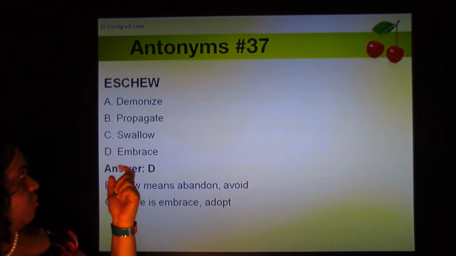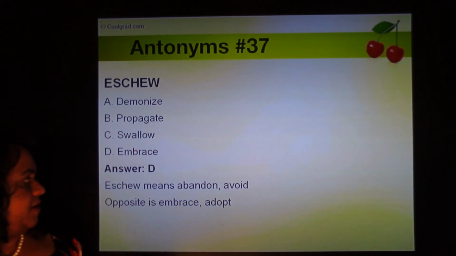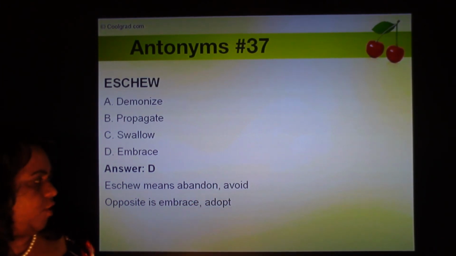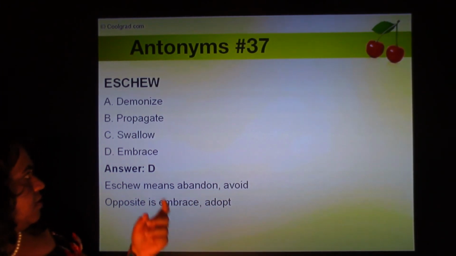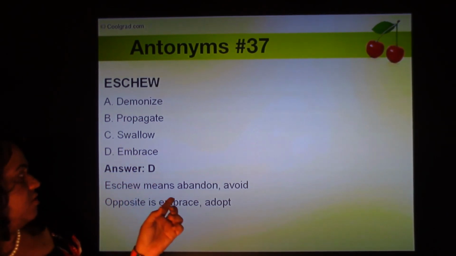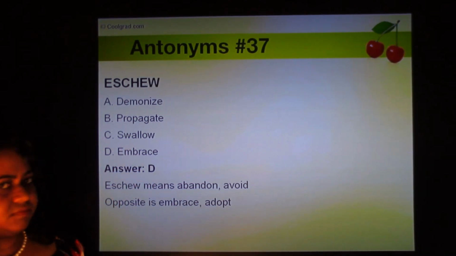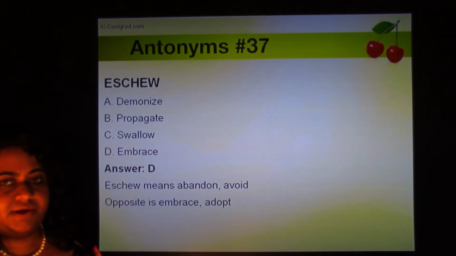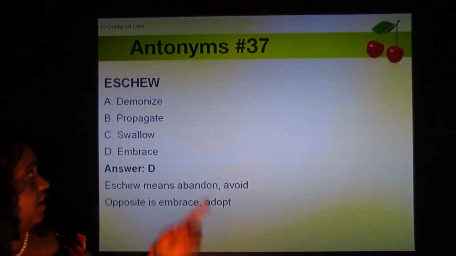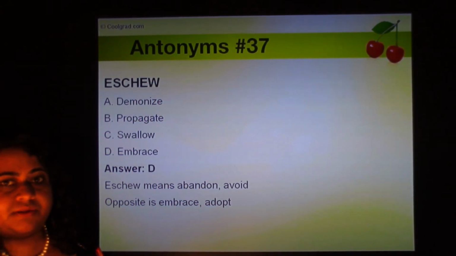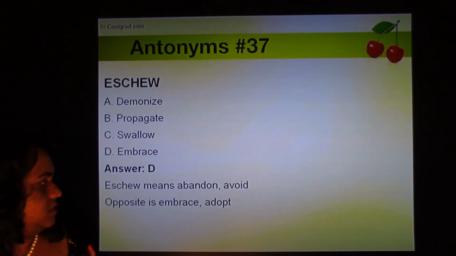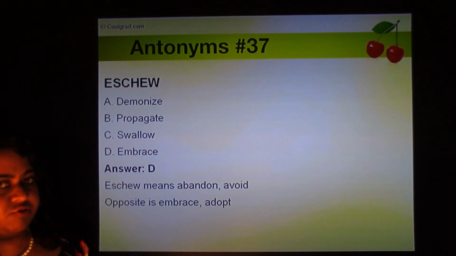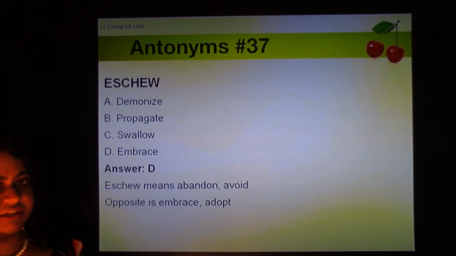SQ. Four options are demonize, propagate, swallow, and embrace. SQ means abandon or avoid. And the opposite is to embrace or to adopt. If you come across this term SQ and you've never heard of it before, you would think it's got a chew in there. So you might think it's something to do with chewing. And you might think the opposite is to swallow. Don't fall into these traps. SQ is nothing to do with chewing.